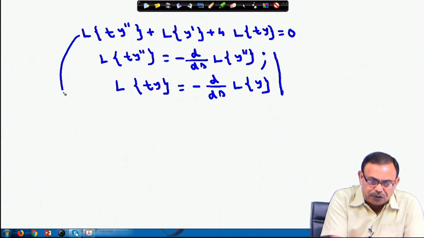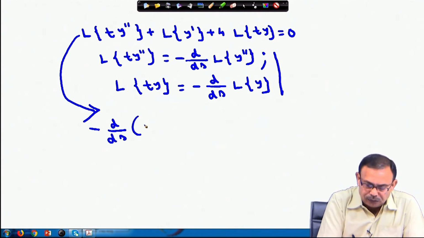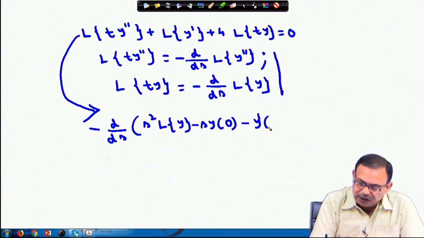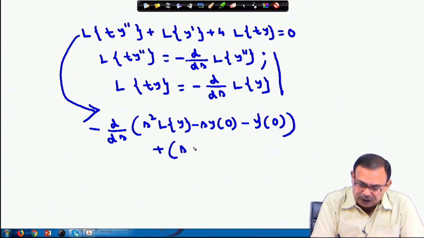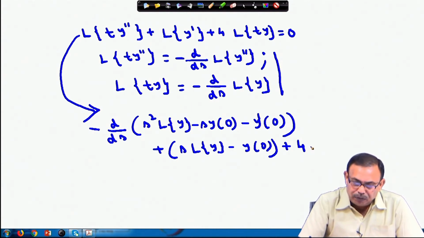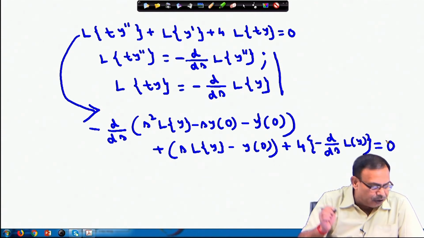Now, using these two things, I can bring it like this: minus d/ds of s square Laplace transform of y minus s y naught minus y dash 0, plus the Laplace transform of y dash, which is nothing but s into the Laplace transform of y minus y 0, plus 4 into the Laplace transform of t y, which is minus d/ds of the Laplace transform of y, equals 0.